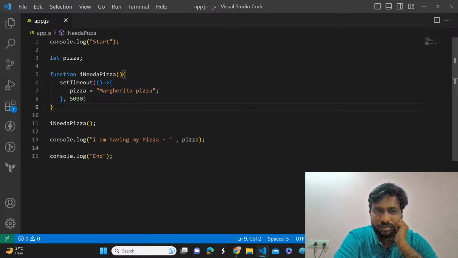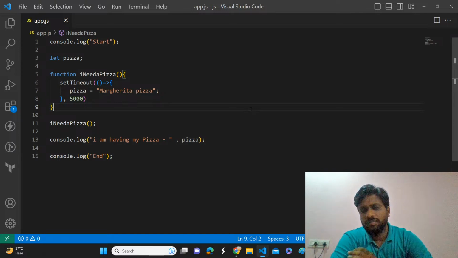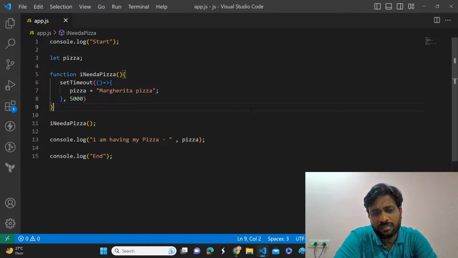It won't go inside the function, because that has a delay of 5,000 milliseconds. So it directly prints I'm having my pizza, which will print undefined inside it, and then directly console.log end. After that, I'm not sure about the next thing.